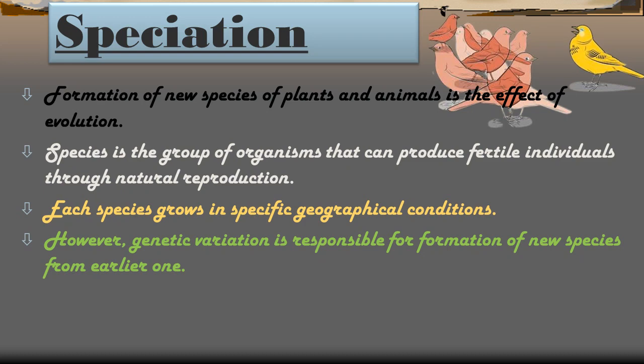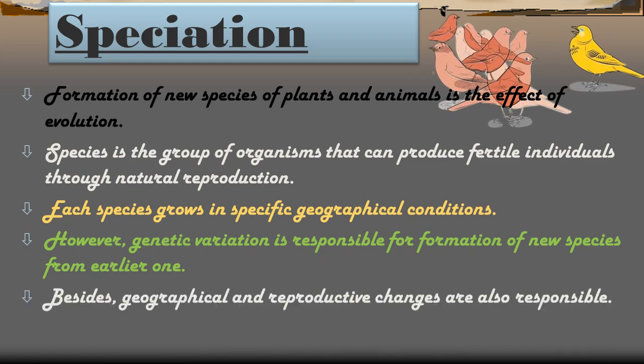As we have seen in the second point, new species will be formed by the process of natural reproduction. In the process of natural reproduction, genetic variation happens in the new organism. That means some of the genes will be dissimilar from their older organisms. So this is genetic variation. It means changes in the genes of the older organism within a new organism. When genetic variation takes place, only then will new characters or modifications develop in the new species or organisms.